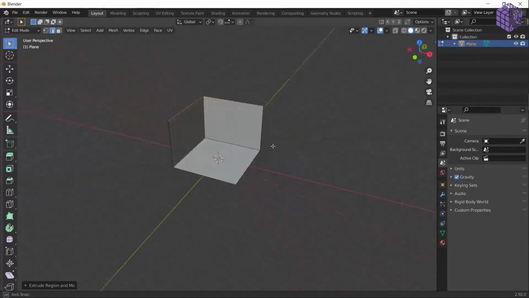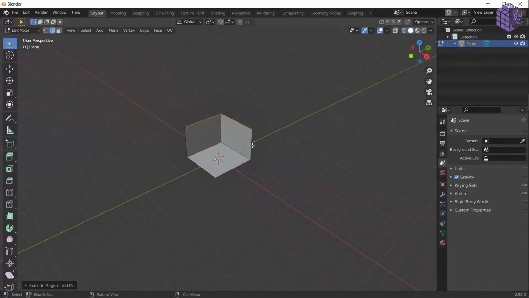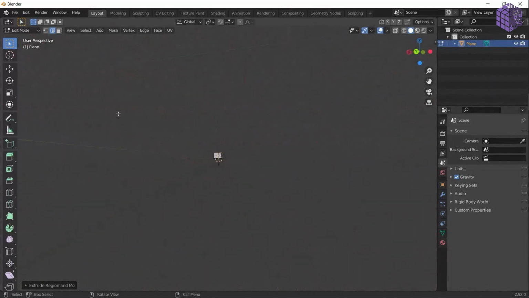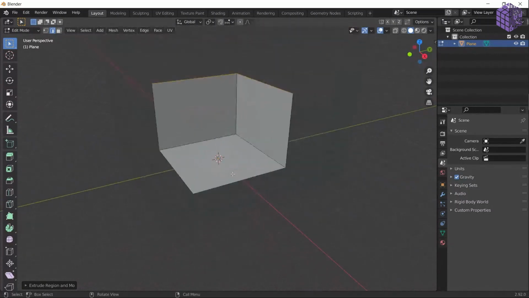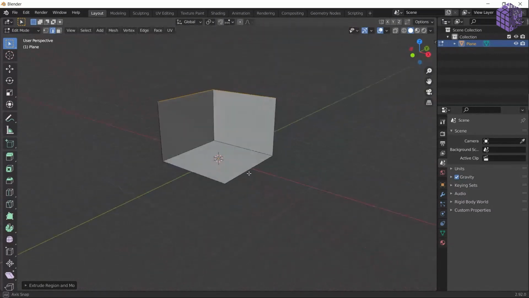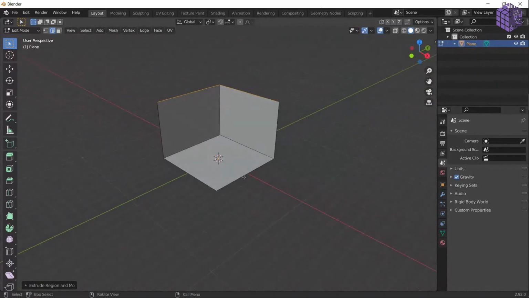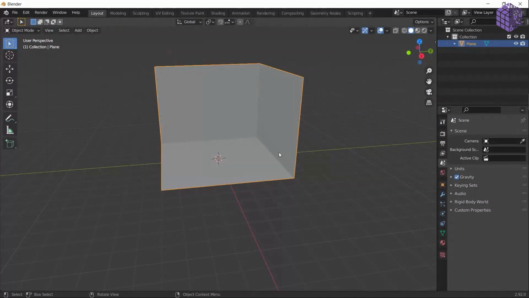I don't have a camera. Okay, so now let's add a little bit of depth to it. But before that, we have to take care: when you are working in Blender and you modify something, you rotate it or scale it, you always have to go back into object mode and click Control plus A and apply the scale or rotation.